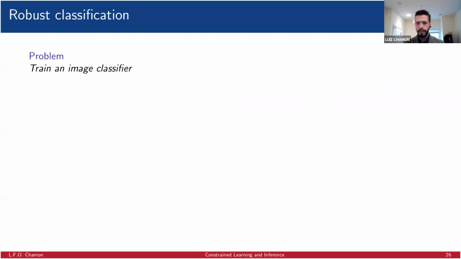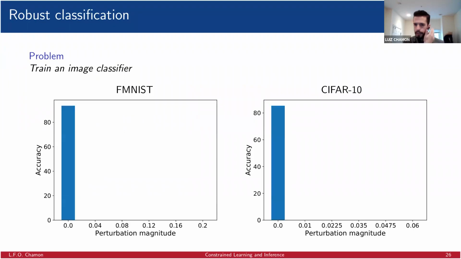So we want to train an image classifier, essentially. And there are very good models for that. We can use, for example, a convolutional neural network and get accuracies that are above 80%, above 85% even, very easily on some quite large data sets, right? The problem with these classifiers is that if we perturb the input, for very small perturbations of the input, 1 to 4% of the full scale of the pixel in this case, essentially the accuracy of the classifier drops to 5%. Now, these are not random perturbations, these are designed perturbations, but still, this means that very small perturbations of the input can simply ruin the accuracy of our classifier.